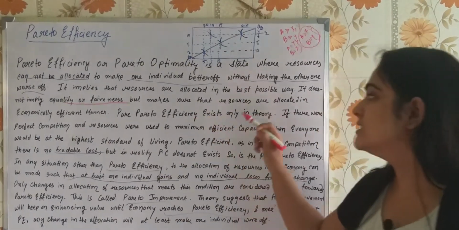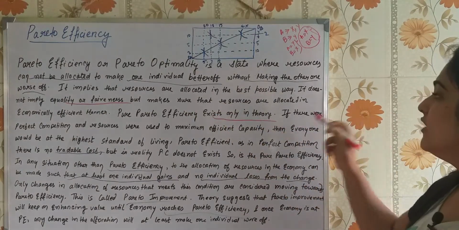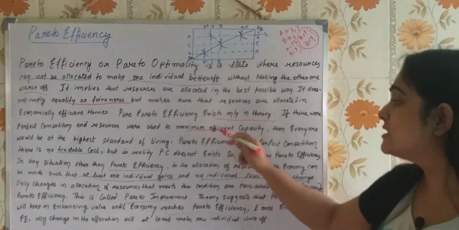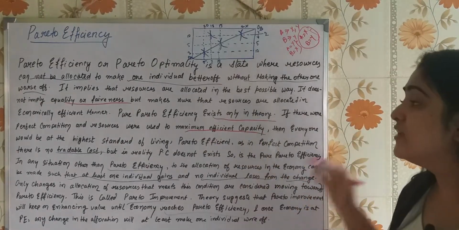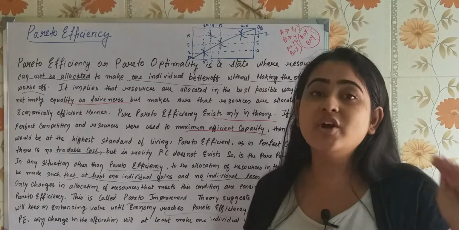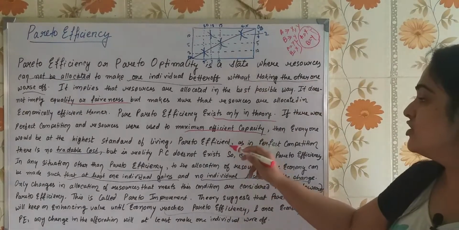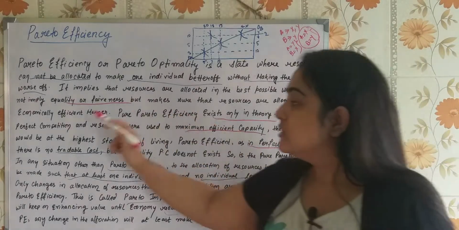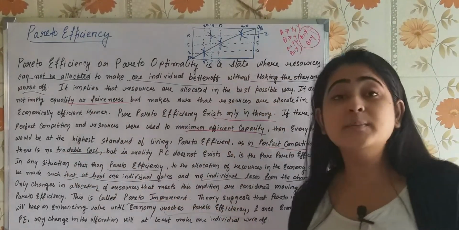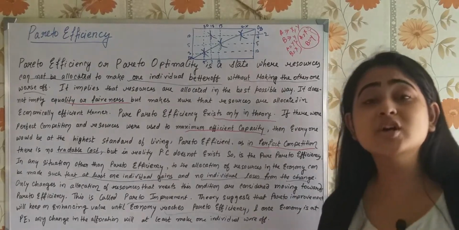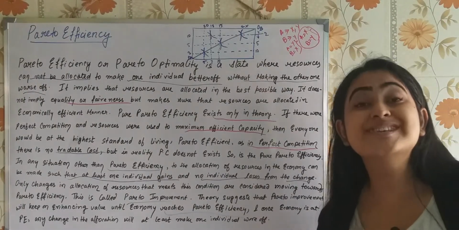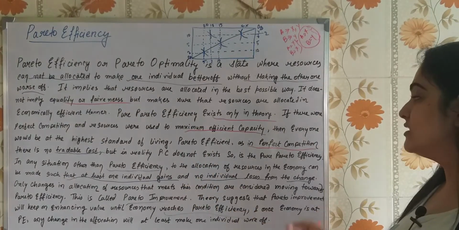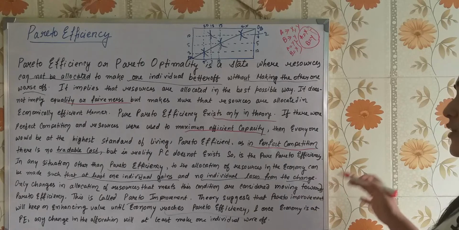Pure Pareto efficiency exists only in theory. If there were perfect competition and resources were used to maximum efficient capacity, then everyone would have the highest standard of living, and it would be Pareto efficient as in perfect competition. Now there is no trading cost in perfect competition, so pure Pareto efficiency can exist. But in reality, perfect competition does not exist, and neither does pure Pareto efficiency.